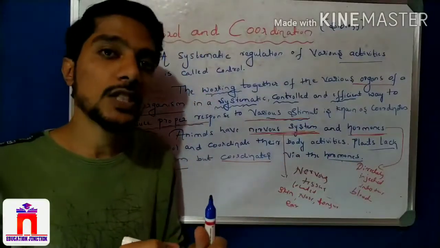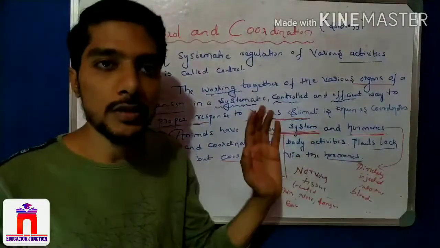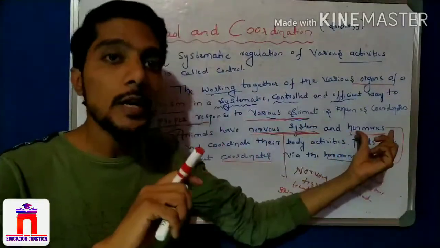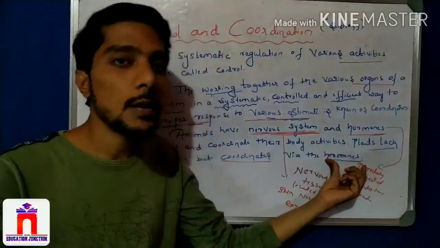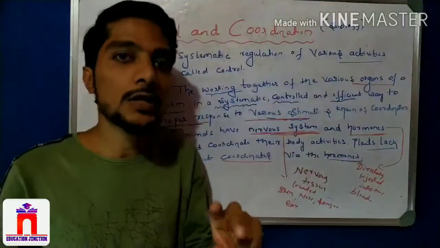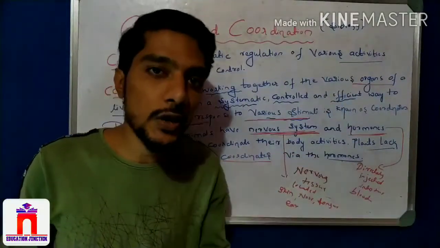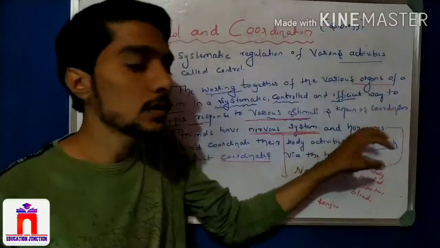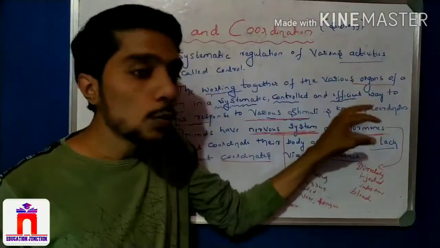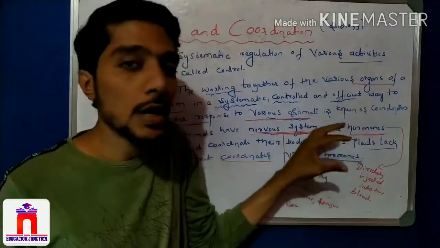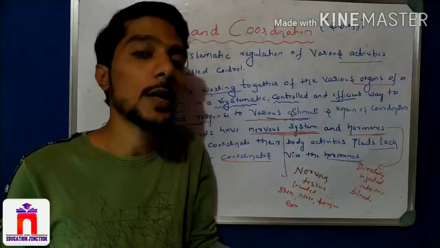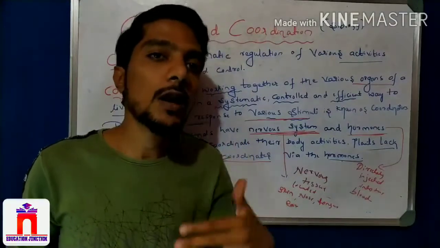And the best part of this chapter is we study all these points. We study about the nervous system, we study about hormones in animals, and we study about hormones in plants. All these three concepts will be covered one by one in the next videos. We will study how hormones work in animals and in plants, which types of hormones there are, what the names of the hormones are, and what their functions are. We learn one by one.